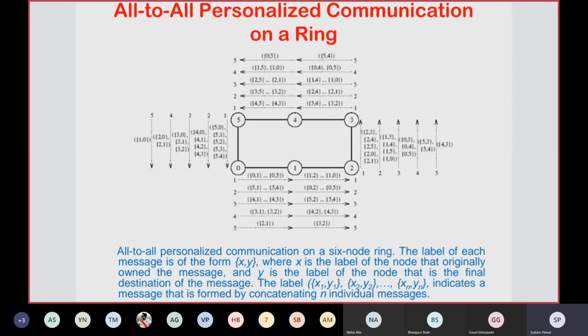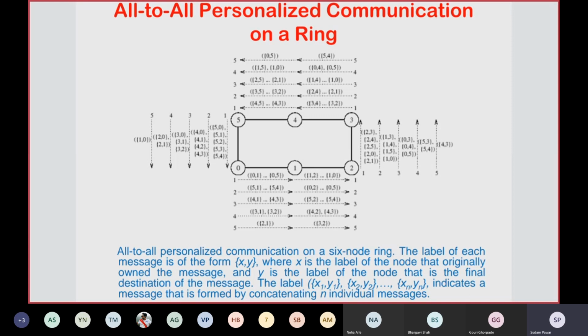Likewise, in the second step, 1 will receive and retrieve its own message that is received from 5, that is 51, and will forward the remaining messages to the next node, that is 2. In the second step, 2 will retrieve its own message that is received from the first node, that is 02.